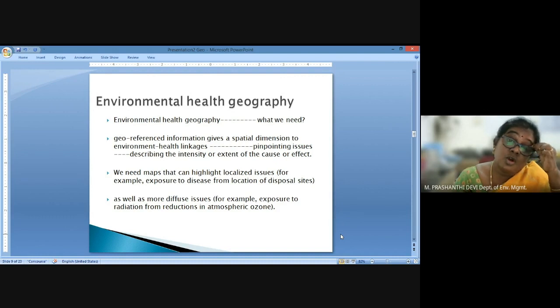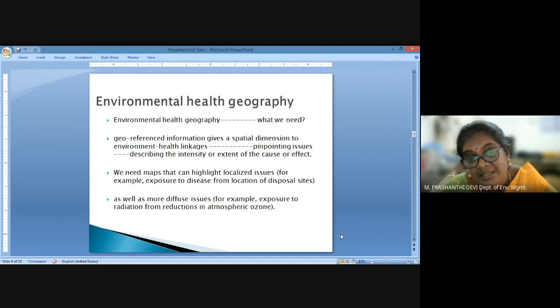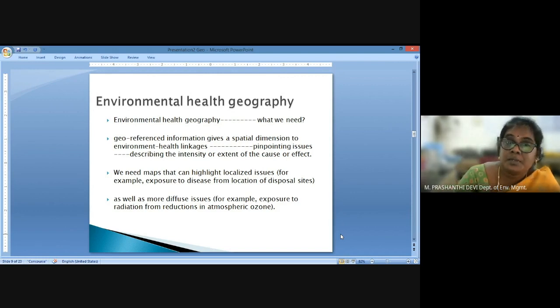So when we are talking about satellite data or spatial data, we go for geographical data. That is what we call georeferenced information. Georeferenced information is any information that is particular to our geographical area.